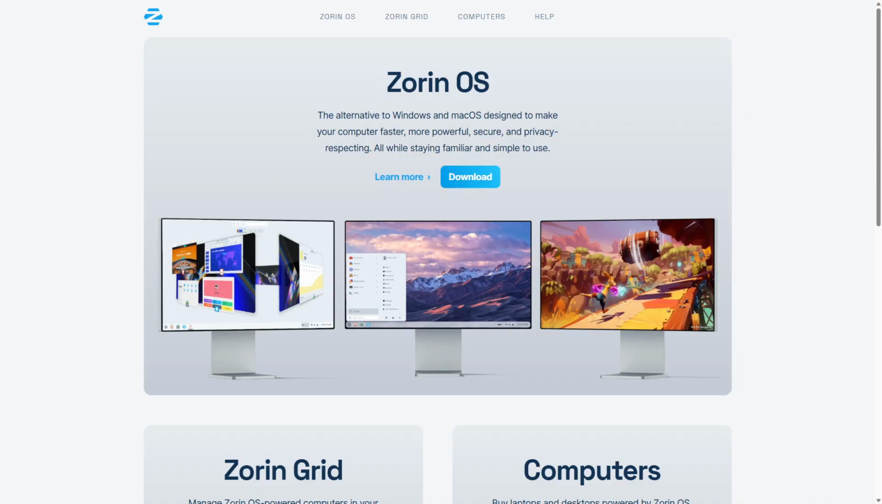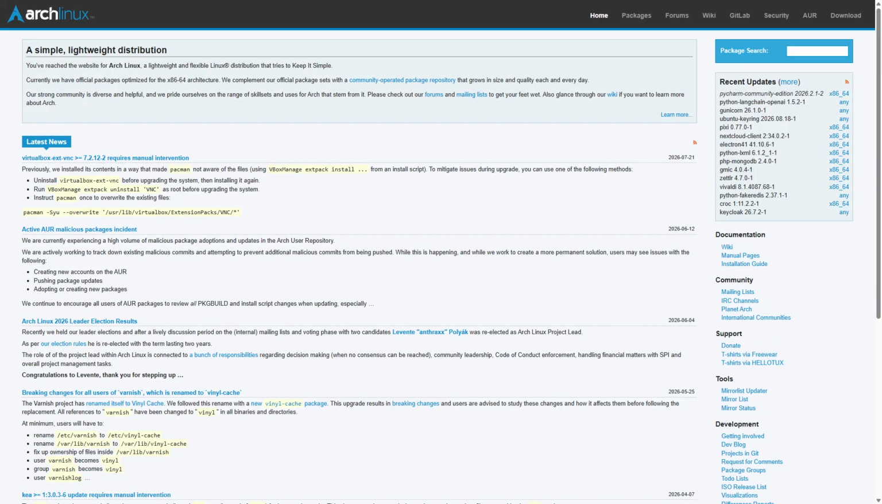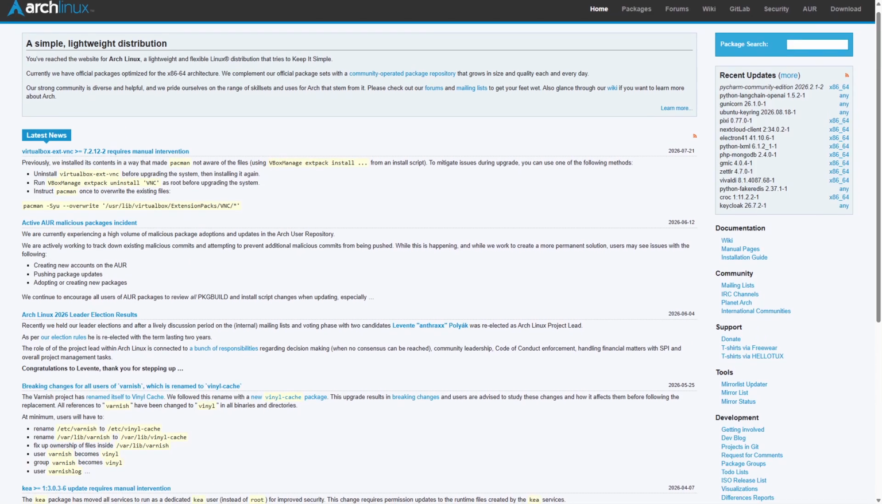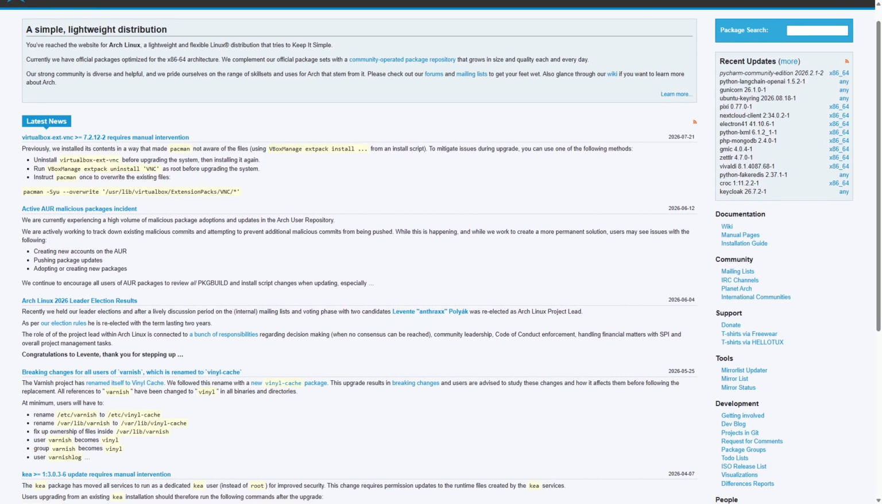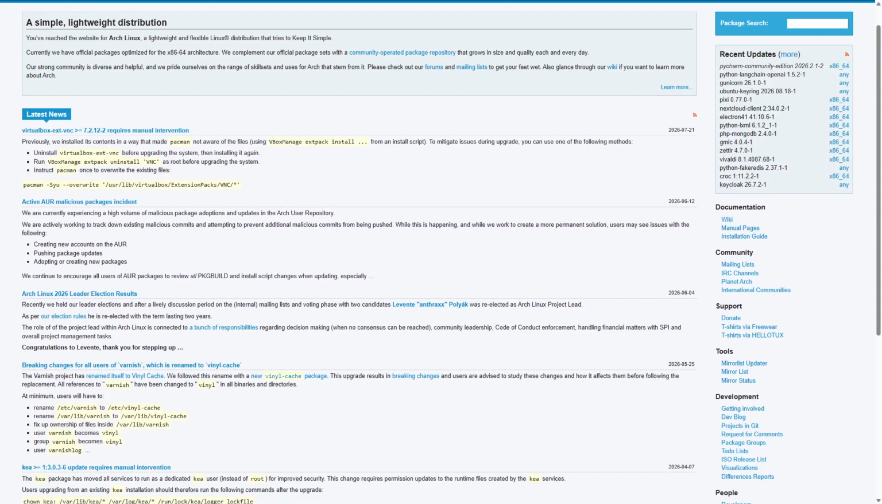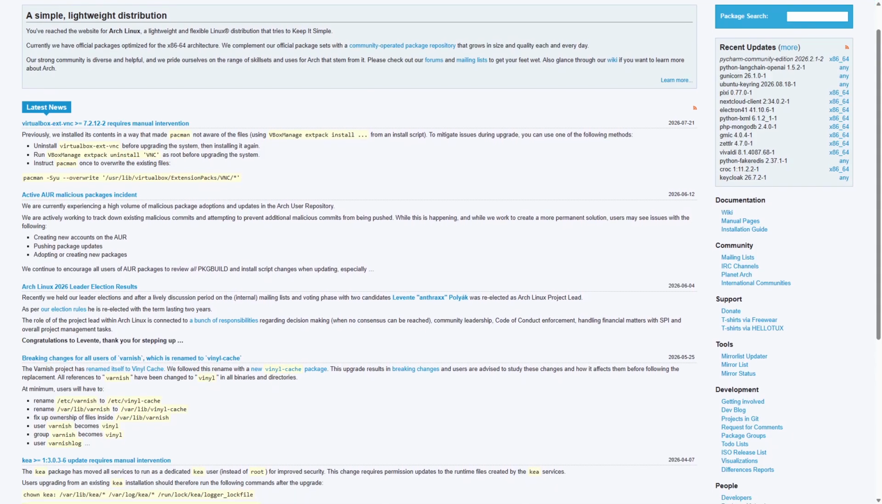Arch Linux is a minimalist, highly customizable system for advanced users, while Zorin OS provides a polished, beginner-friendly interface designed for users transitioning from Windows or Mac OS. Arch Linux is a lightweight and flexible Linux distribution built around simplicity and user control. It uses a rolling release model, meaning software updates are continuous and up-to-date.